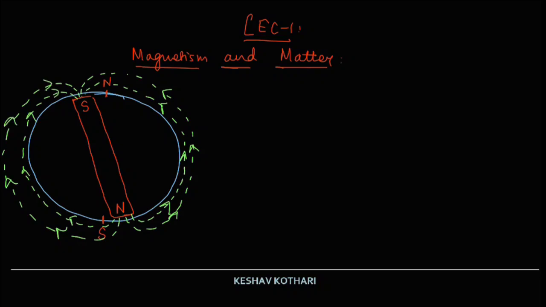The tip which points to the geographic north is called the north pole, and the tip which points to the geographic south is called the south pole of the magnet. So if we suspend a bar magnet freely near the surface of earth, it will point in the north-south direction with its north pole pointing towards the geographic north.